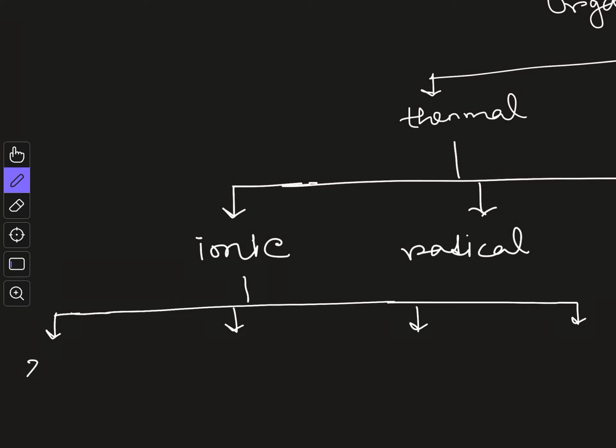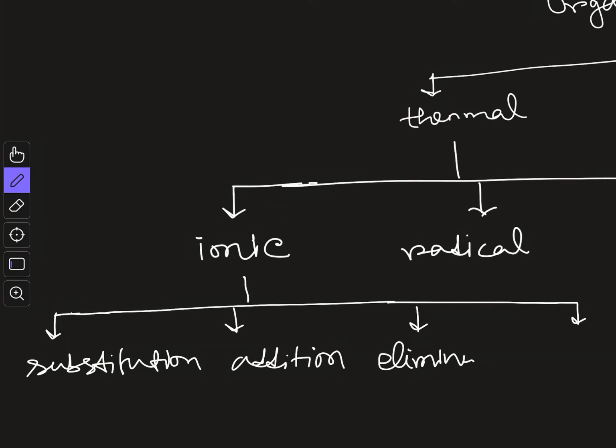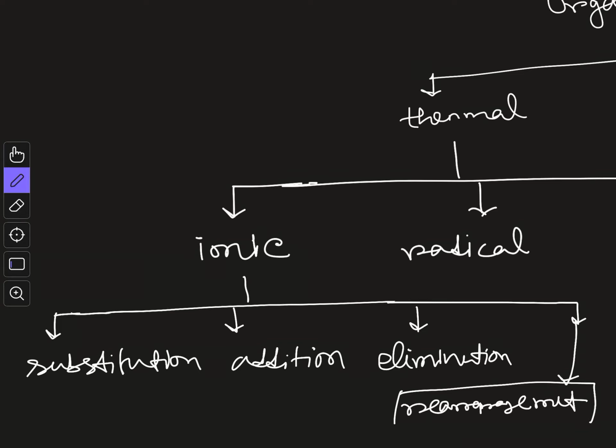They are substitution, addition, elimination, and the last one is rearrangement. Okay, so this is the classification. Now this rearrangement reaction, you will see that it is a combination of all these 3.